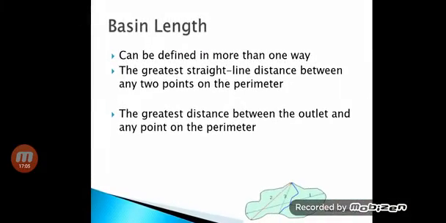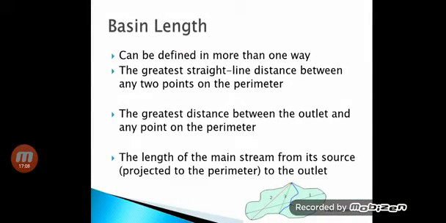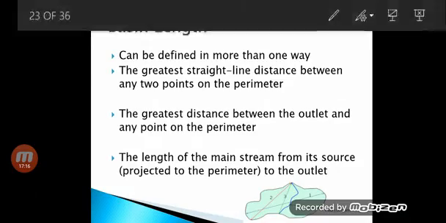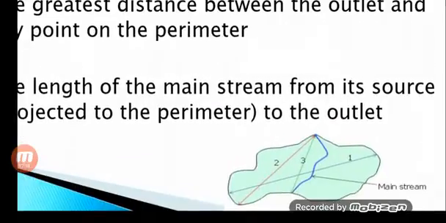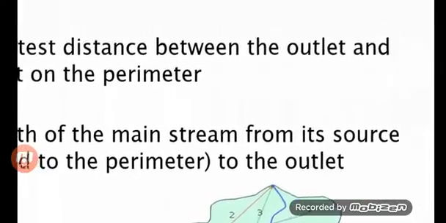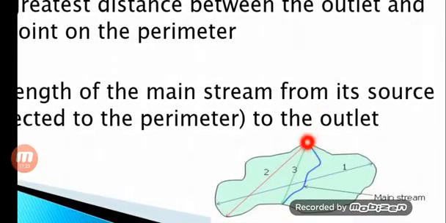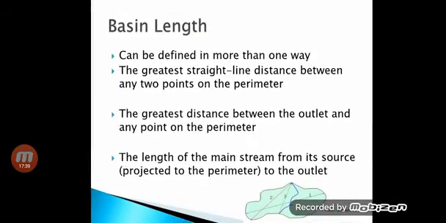And last, the length of the main stream from its source projected to the perimeter to the outlet. You can see line number 3. This is the outlet, as we have seen, and below is the source, the starting point, and this blue curve is the main stream. So these are the three definitions of the basin length.